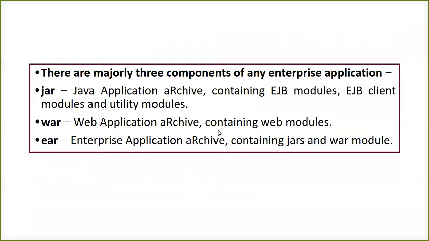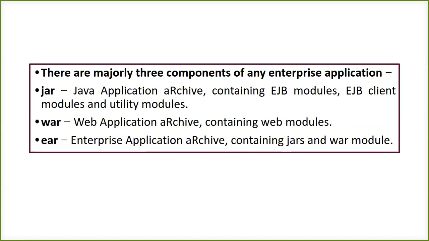Now, the last thing of this chapter is the three components of any enterprise application. Whenever you create an application where you want to implement an EJB, the libraries required for that specific application are created automatically when we build it. I have shown you how to create a project in NetBeans. Once you finish creating the application, the required libraries are generated automatically. Out of that, we'll have JAR files, and a JAR is something you can also call the required libraries.